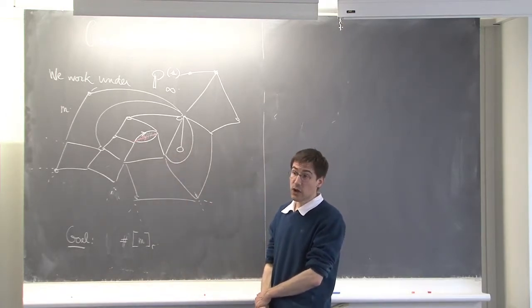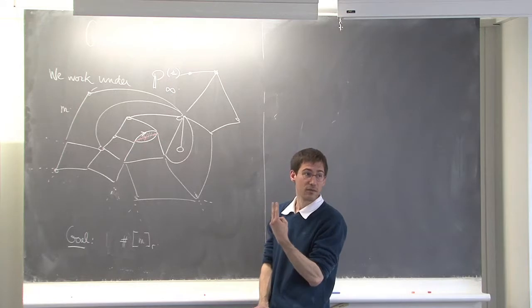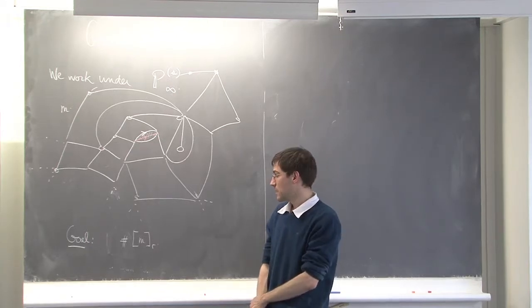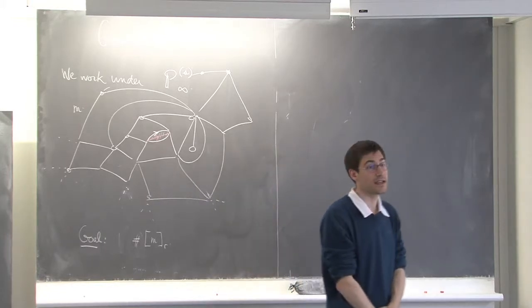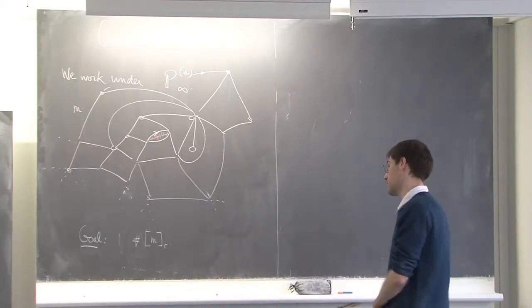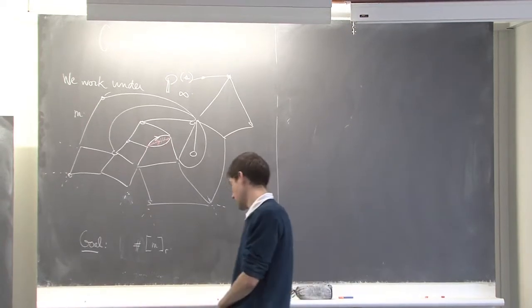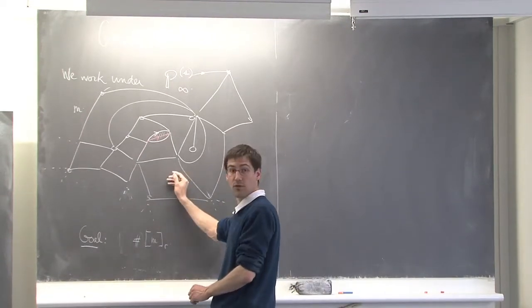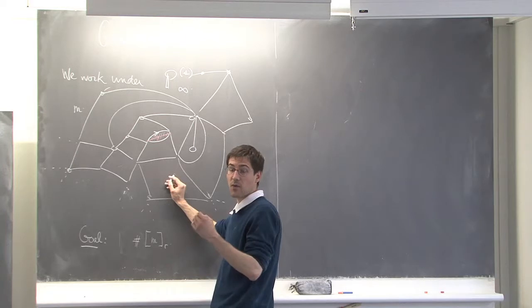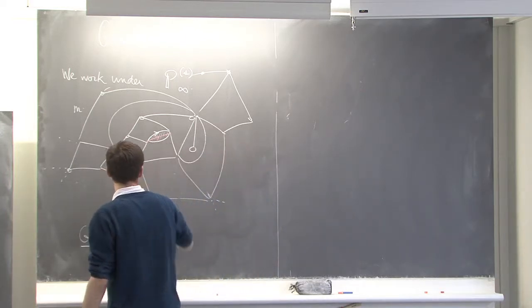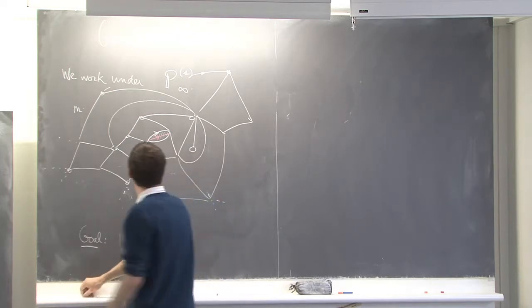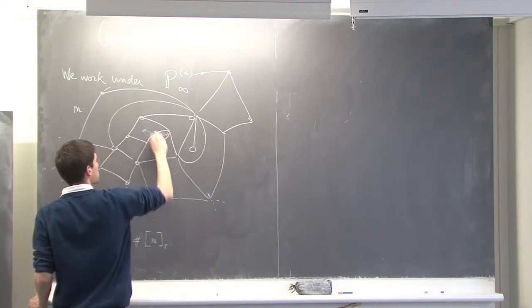Actually, I will cheat a little bit, twice. Because I will not actually deal with the metric on the quadrangulation, but I will rather deal with the metric on the dual map. So I have my dual map here.